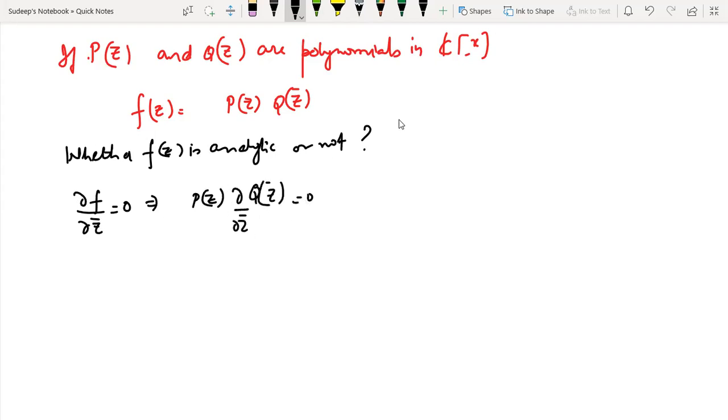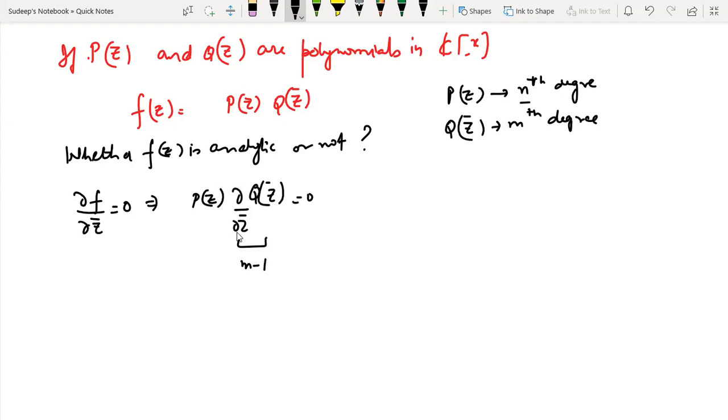Now, let's say Pz is a polynomial of degree n, and let's say Qz bar is a polynomial of degree m. So what will happen? The derivative of Qz bar with respect to z bar will be of degree m minus 1, and this will be of degree n.